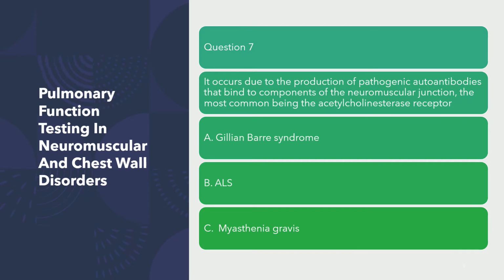Question number 7. It occurs due to the production of pathogenic autoantibodies that bind to components of the neuromuscular junction. The most common being the acetylcholine receptor. So, which one of these disorders fits the ticket? Is it Guillain-Barré syndrome? Is it ALS? Or is it myasthenia gravis? You tell me. Remember the Q&A. Which one is it? A, B, or C?